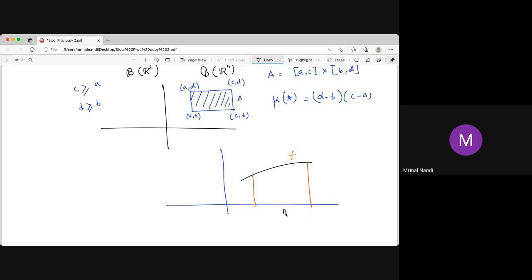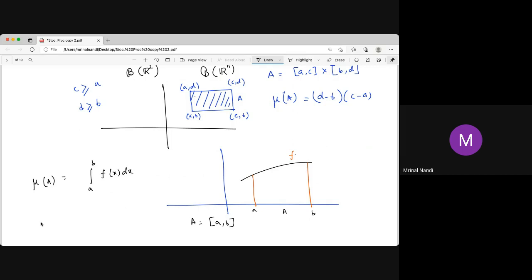Say A is a closed interval, A to B. The integration on that A is just the integral from A to B.